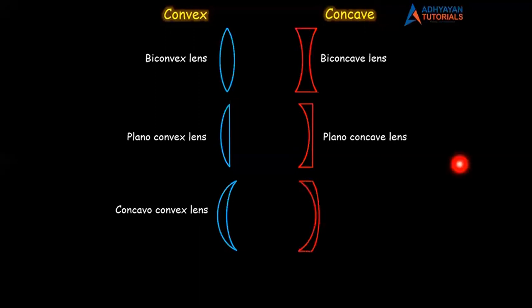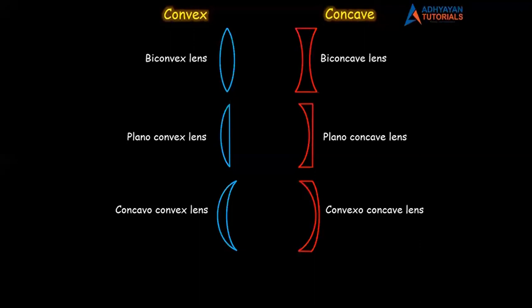Now, if you see properly, this side is convex because it is curved outwards. This side is concave because it is curved inwards. One is convex, one is concave. So this is a convexo-concave lens. So there are three types of concave lenses: biconcave lens, plano-concave lens, convexo-concave lens.